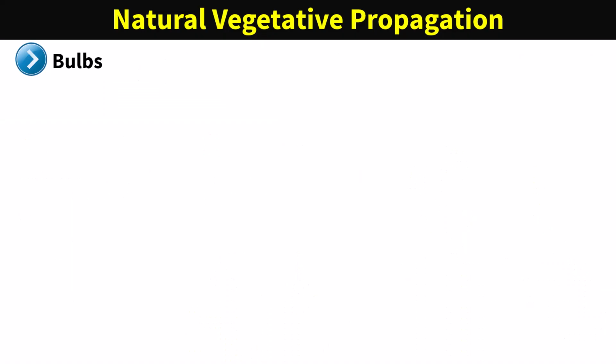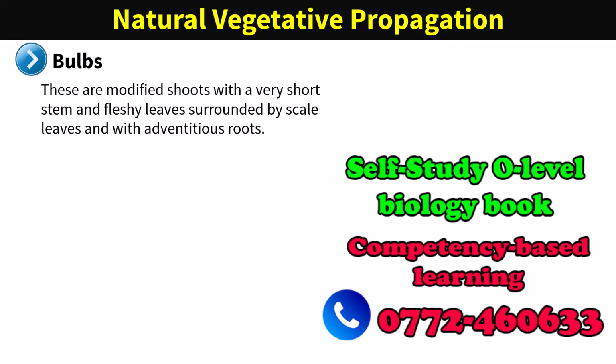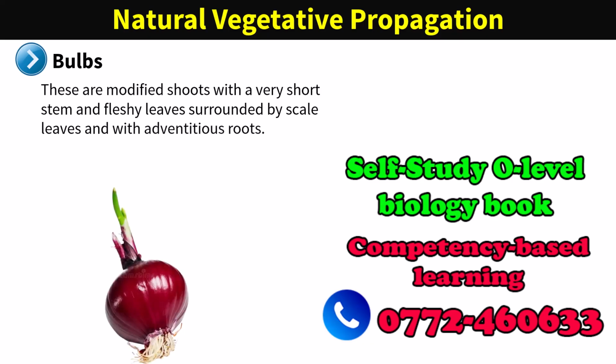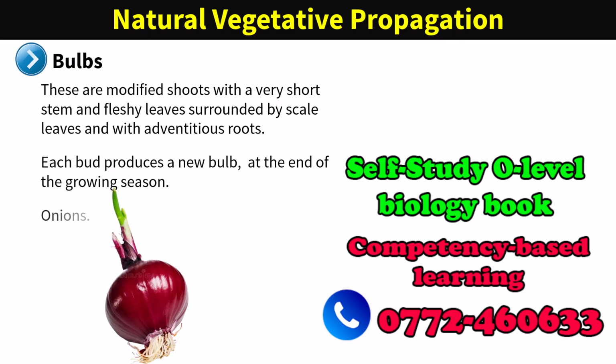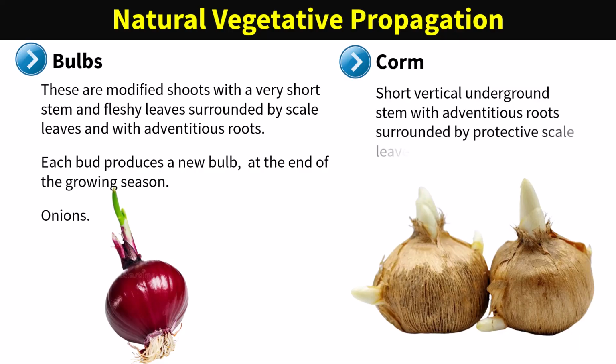Bulbs. These are modified shoots with a very short stem and fleshy leaves surrounded by scale leaves and with adventitious roots. They contain axillary buds and terminal buds. Each bud produces a new bulb at the end of the growing season, for example, onions.